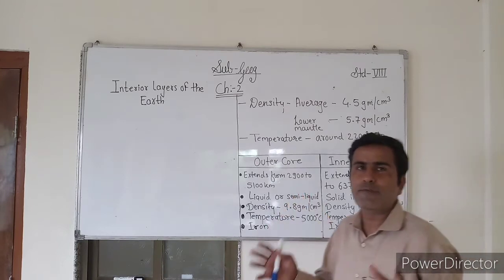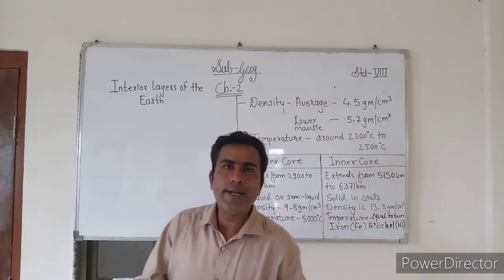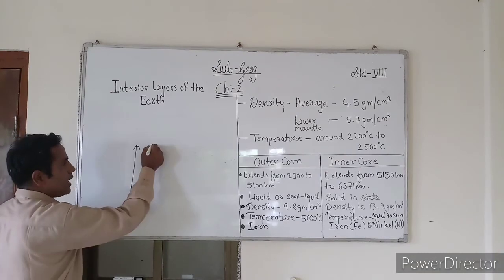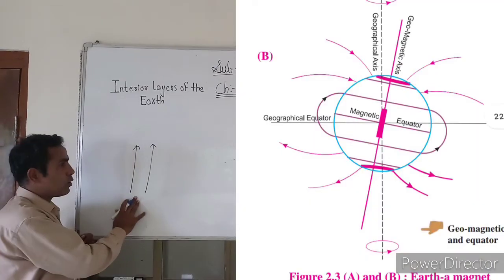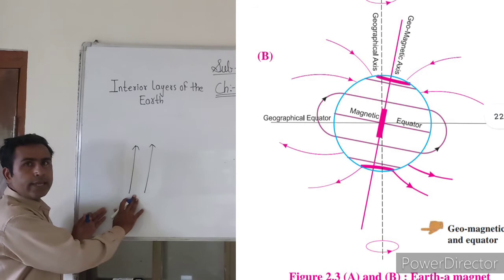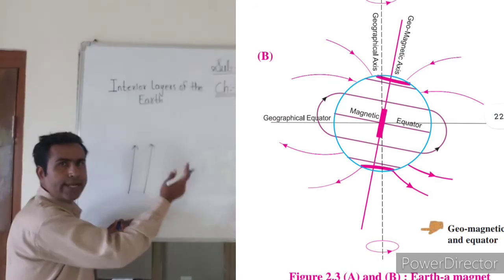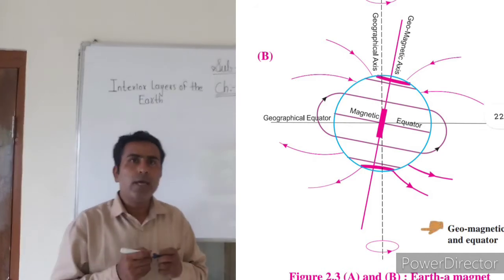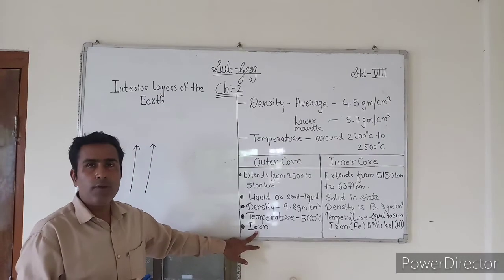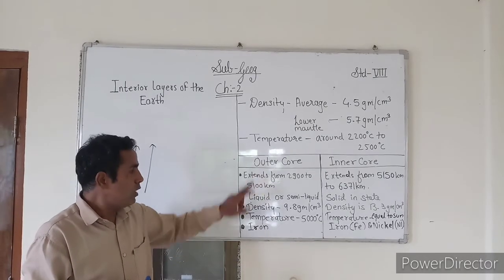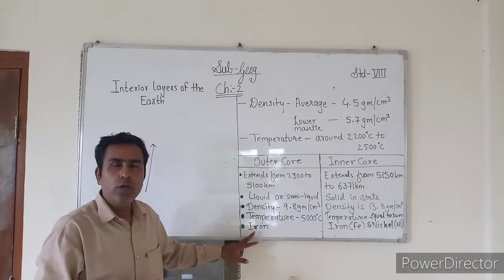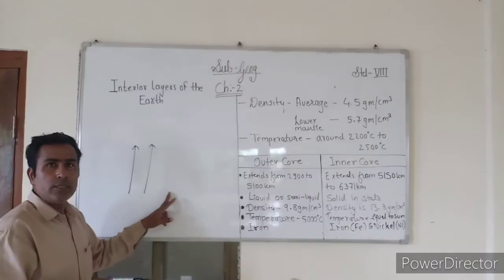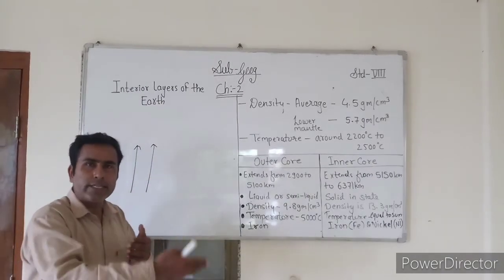Due to this difference in temperature, vertical currents are generated in the core, and these vertical currents take a circular motion, that is eddy motion, because of the Earth's rotation. Further, we have learned that in the outer core the proportion of iron is more. Because of this iron, this circular motion is converted into electric current.